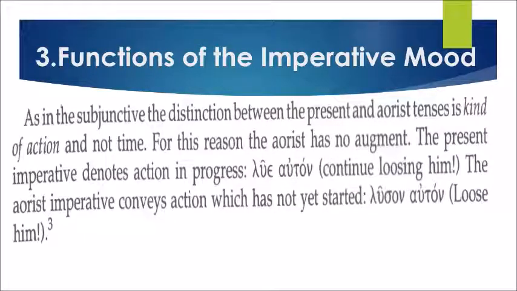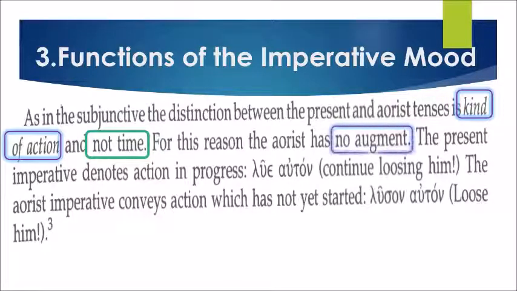As in the subjunctive, the distinction between the present and aorist tenses is kind of action and not time. For this reason, the aorist has no augment. The present imperative denotes action in progress. Example, lue auton, continue losing him. The aorist imperative conveys action which has not yet started. Example, luson auton, lose him.